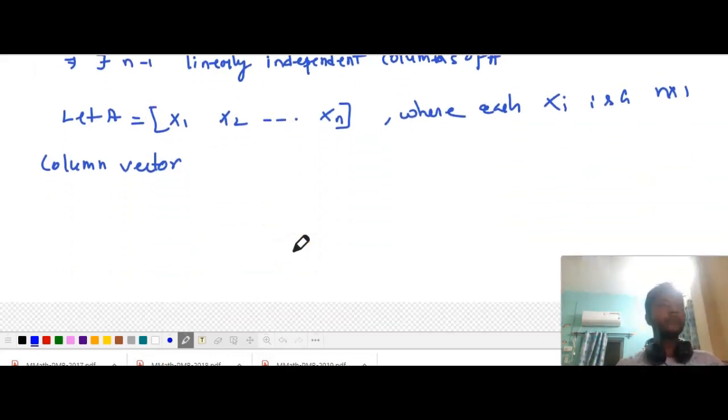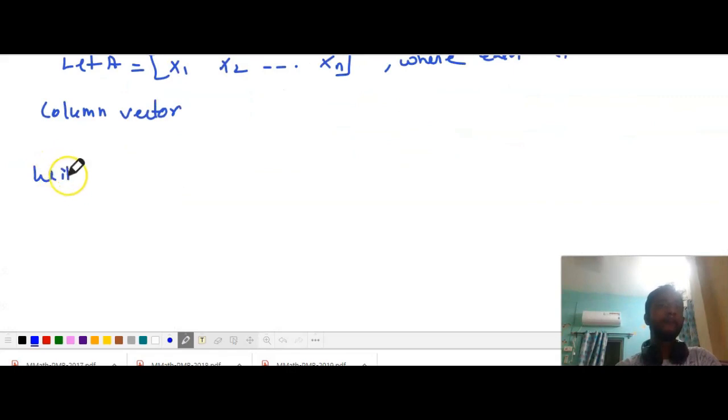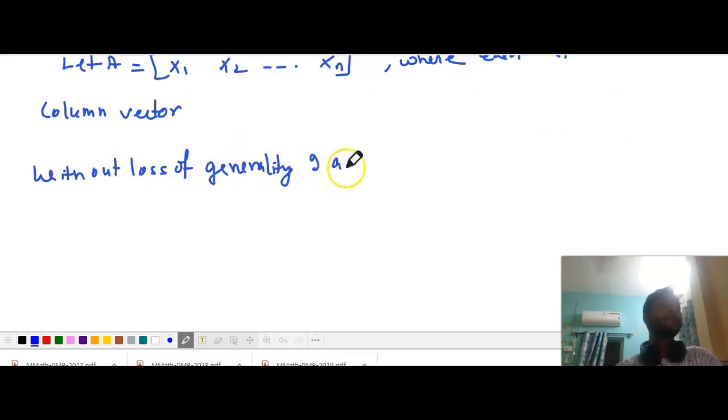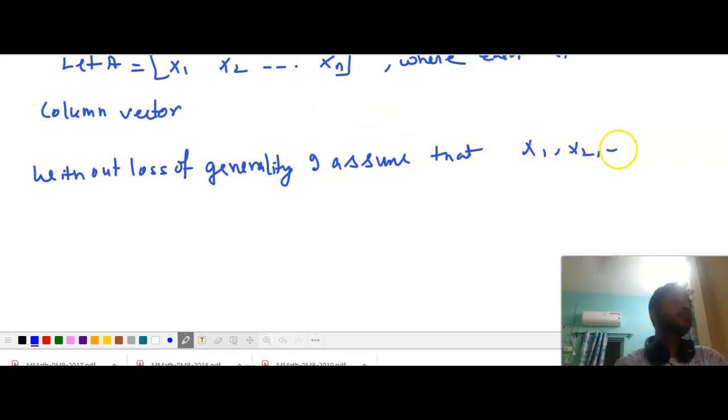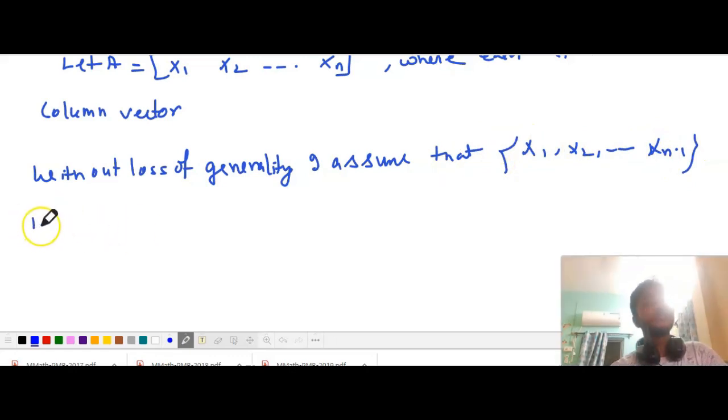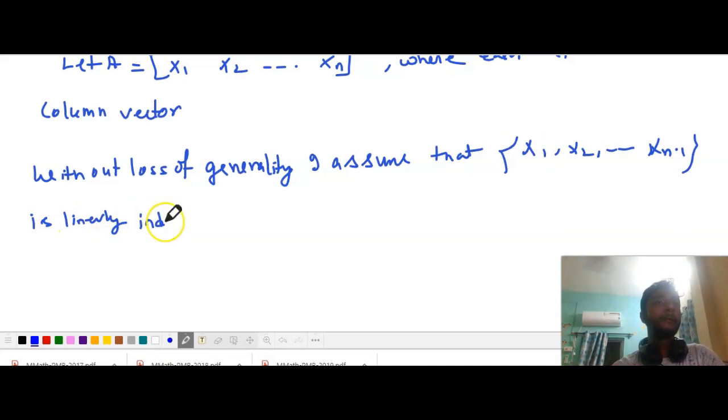Now, without loss of generality, I assume that the first n minus 1 columns are linearly independent, that is x1, x2, up to x n minus 1 is linearly independent.